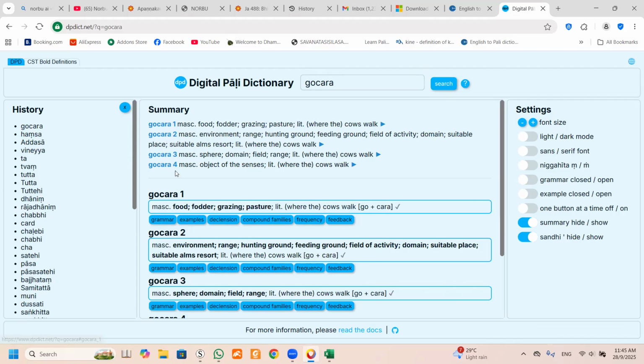See, the word gochara has so many meanings. So here it is food. It can also mean pasture, grazing, water, environment, range, hunting ground, so many. So this one, you really have to look at this and figure out which one fits in.